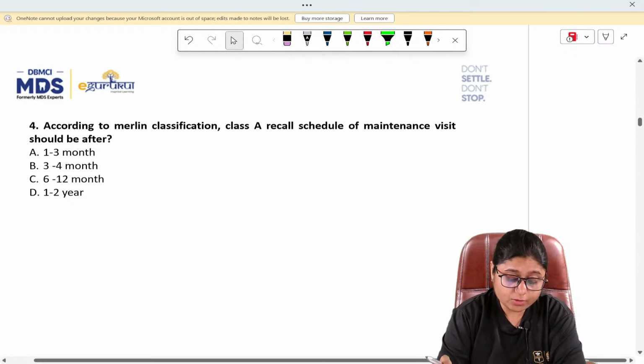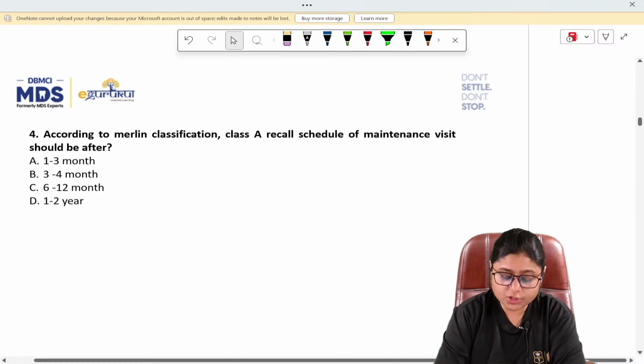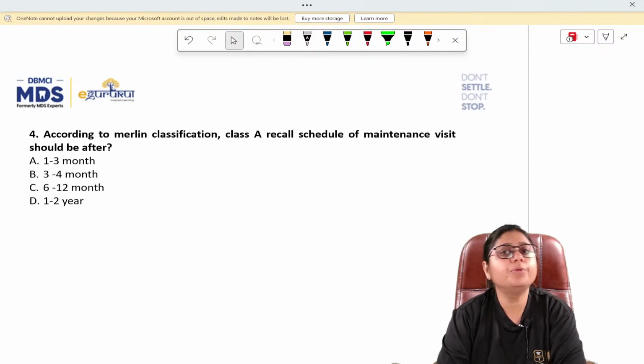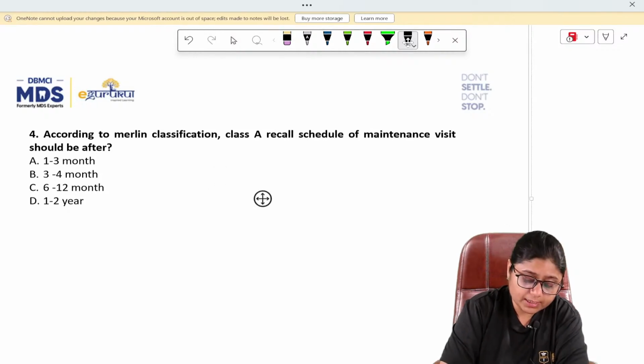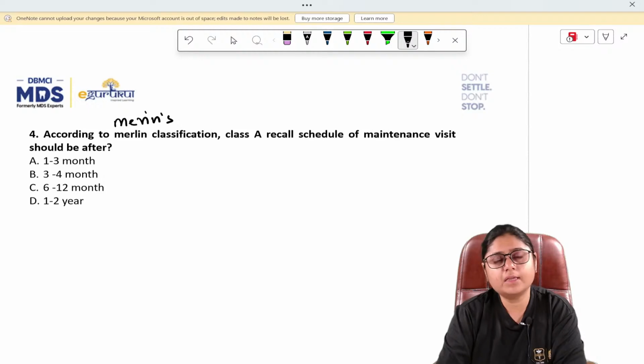Question number 4. According to Merrin's classification, class A recall schedule of maintenance visit should be after. This is a direct question of Merrin's classification. I have told it many times how to remember Merrin's classification, because by seeing Merins classification, we'll feel, how will we remember such a big table, right? Every one of us feels that. I used to feel the same.